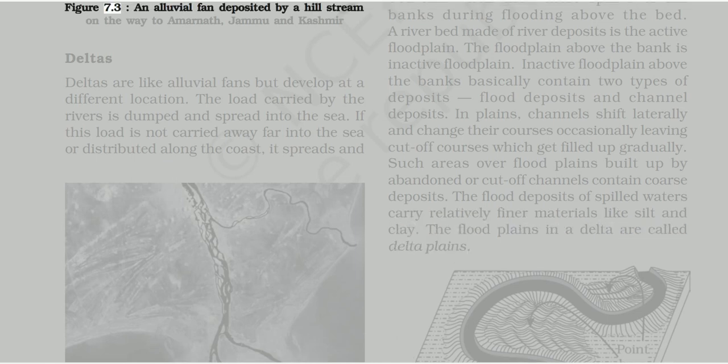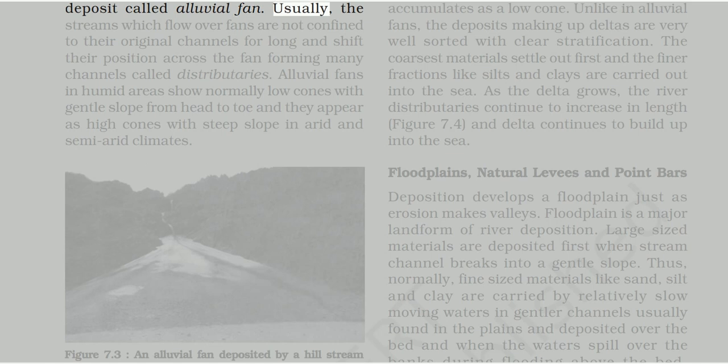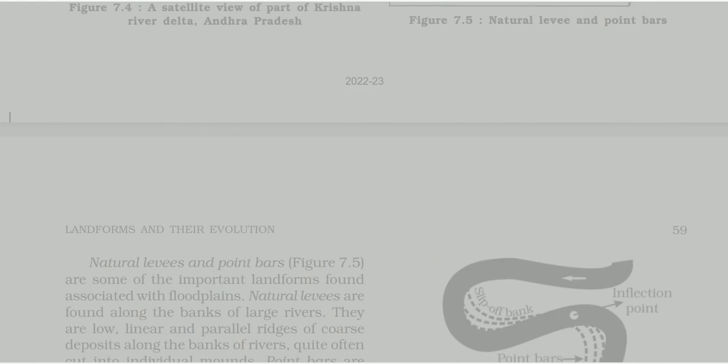Figure 7.3, an alluvial fan deposited by a hill stream on the way to Amarnath, Jammu and Kashmir. Deposit called alluvial fan. Usually, the streams which flow over fans are not confined to their original channels for long and shift their position across the fan, forming many channels called distributaries. Alluvial fans in humid areas show normally low cones with gentle slope from head to toe, and they appear as high cones with steep slope in arid and semi-arid climates. Figure 7.4, a satellite view of part of Krishna River Delta, Andhra Pradesh. Figure 7.5, natural levee and point bars.